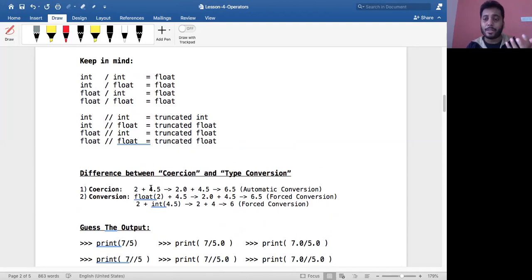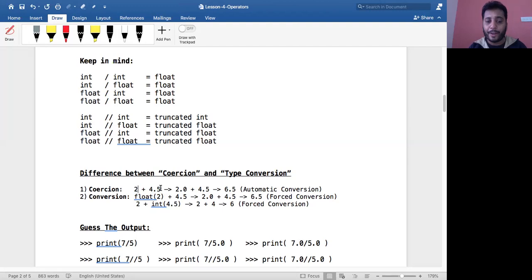If there is a possibility for the compiler itself to implicitly convert an element of one data type to another data type, that is called coercion. It is also called automatic conversion. In the expression 2 plus 4.5, the compiler would convert 2 to 2.0 plus 4.5, and the result is 6.5. The reason is 2 can be safely converted into 2.0 without any loss of data.